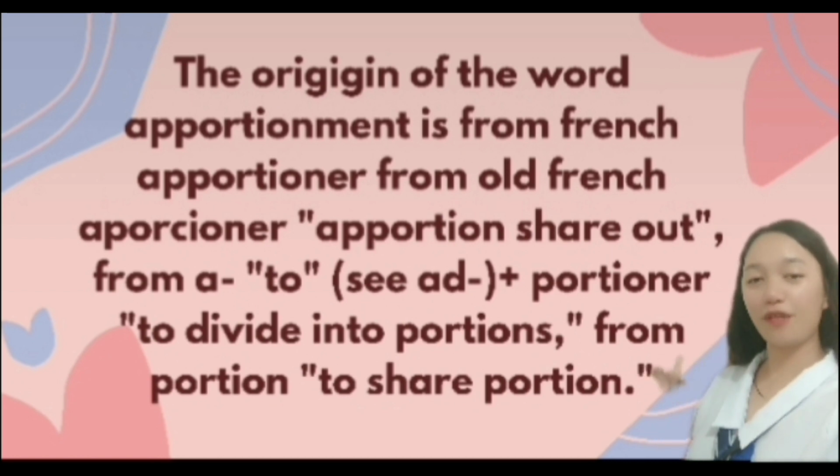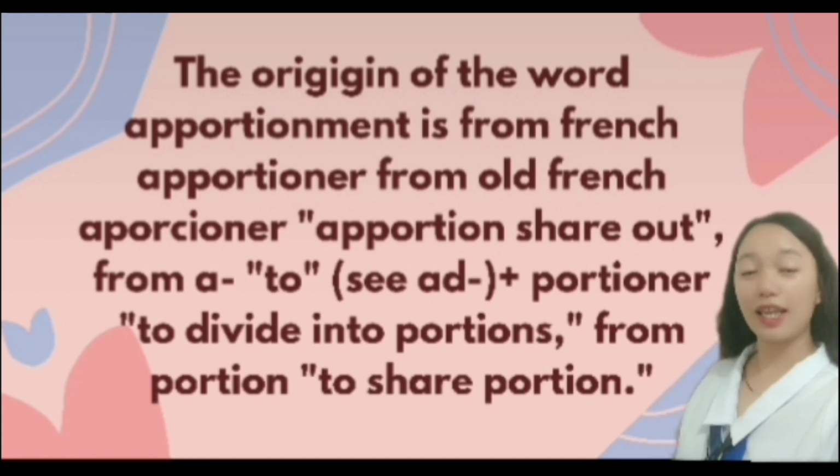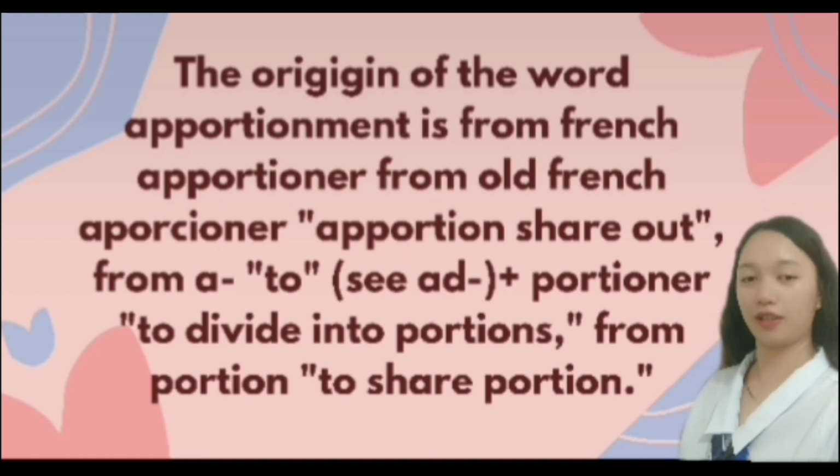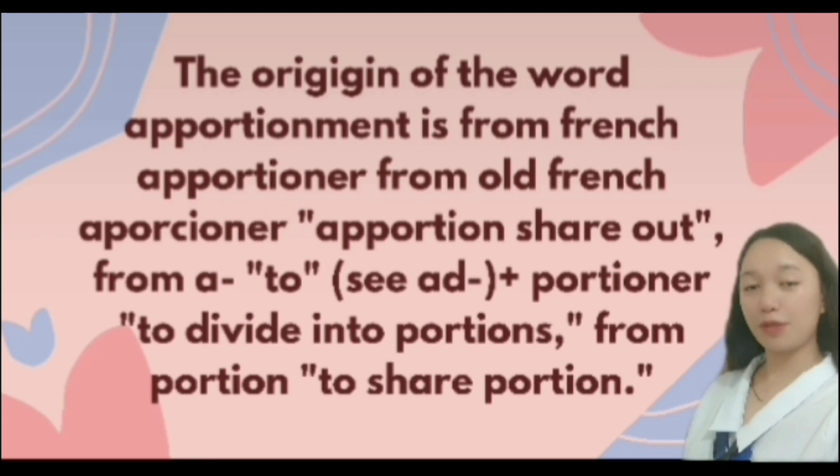The origin of the word apportionment is from French apportioner, from Old French apportioner, apportion, share out, from ad plus portioner, to divide into portions, from portion, to share.